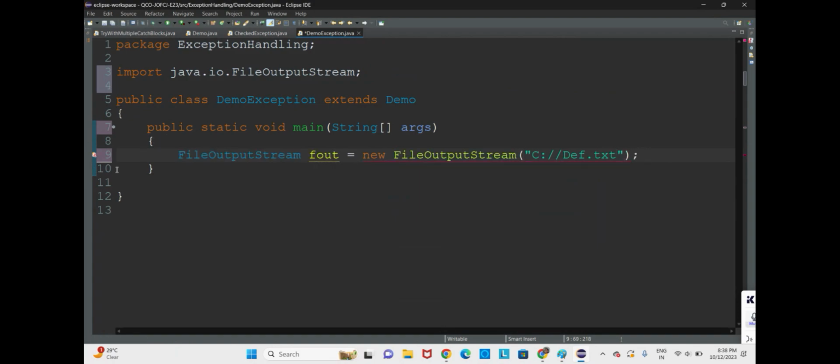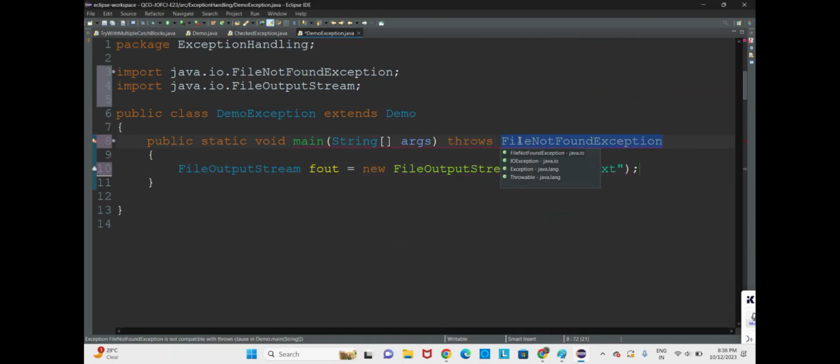So here comes the issue. Your compiler is telling you to either handle or declare. Either you can handle or you can declare. We know how to handle, so now let us go for declaring. Add throws declaration. So what happened with the throws declaration here? Throws FileNotFoundException.